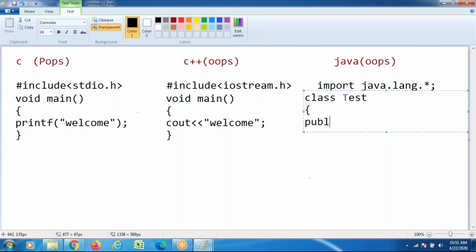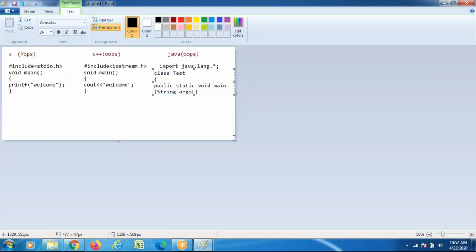If you want to write the main method, compulsory public static void main, string of args. Public static void main, string of args is the recommended way to write the main method.